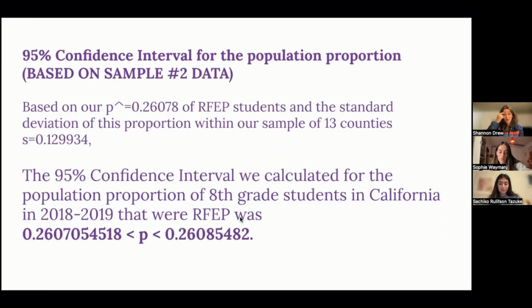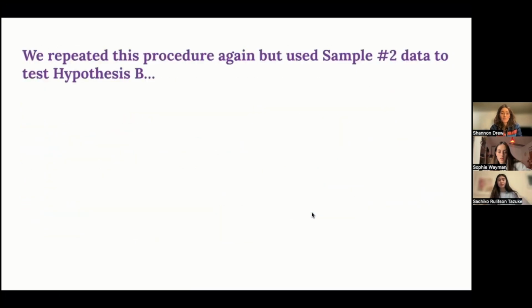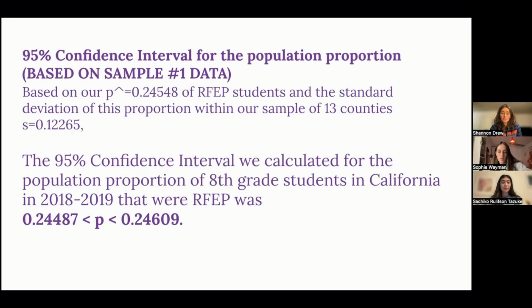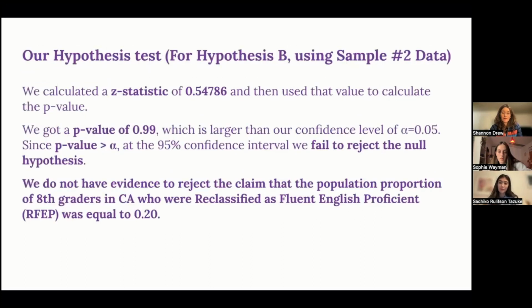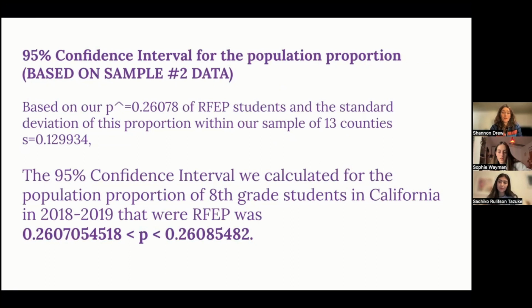Our 95% confidence interval based off the sample 2 data was about 0.2607 up until 0.26085. So you can notice, going back to our other confidence interval, that it was in the 0.24 range based off of sample 1 data, whereas based off of sample 2 data the confidence interval was way different. They don't even overlap with each other. This was in the 0.26 range. So like 24% was the guess for one and 26% was the guess for two.